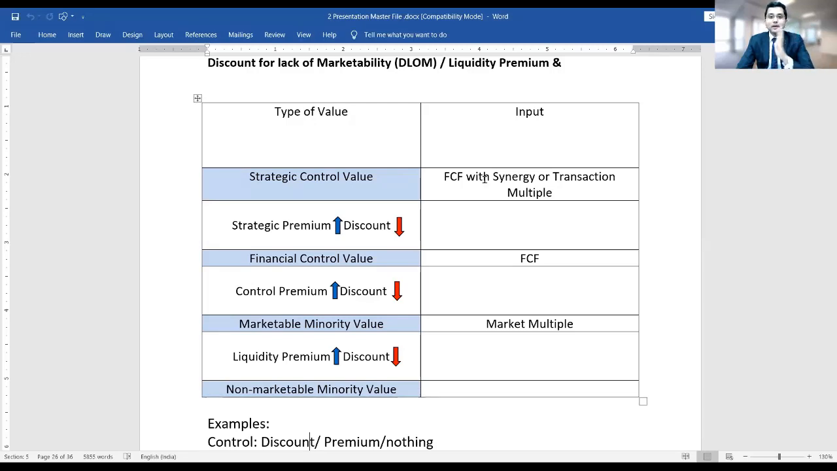Hence I need not make any further adjustment for it. This is discount for lack of marketability. Now let's talk about discount for lack of control, or control premium, vice versa.